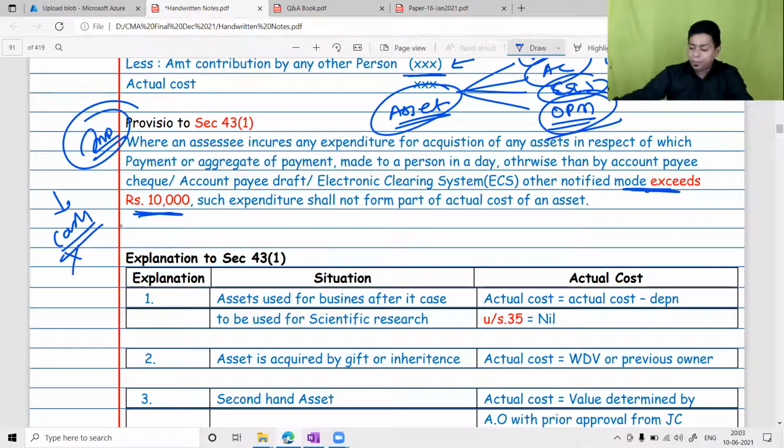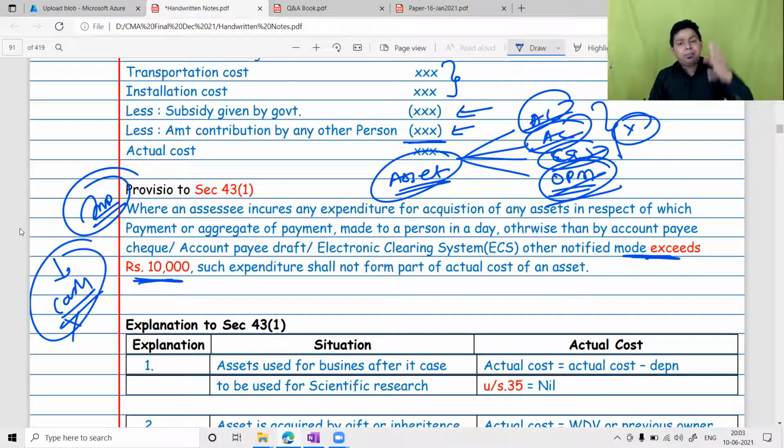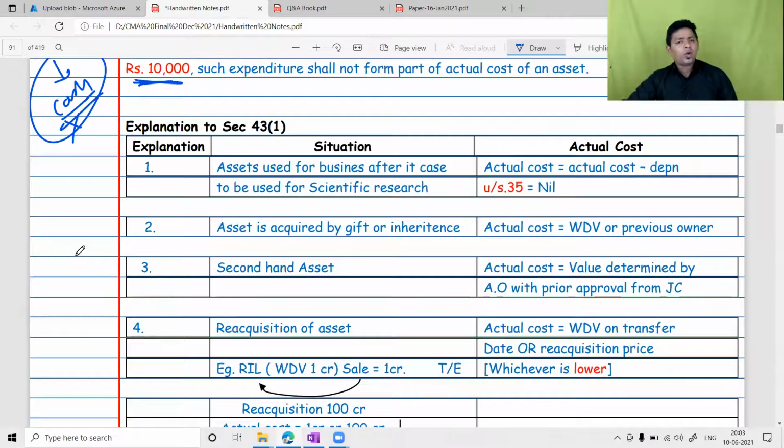Now that will not happen, because if you make the payment by account payee cheque, account payee draft, ECS and other prescribed modes, there will at least be validated entries, and therefore some kind of reliable supporting. So the government is trying to eliminate the manipulation that people used to do using section 43(1). There are a lot of explanations given here. Again, I'm not going to focus on all of them, just a few.